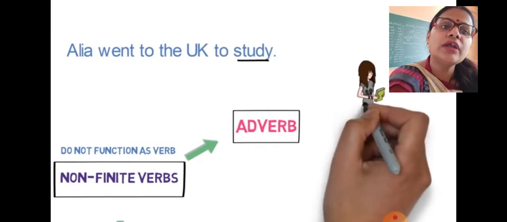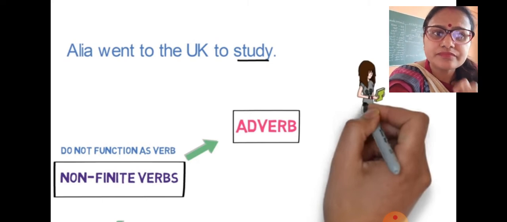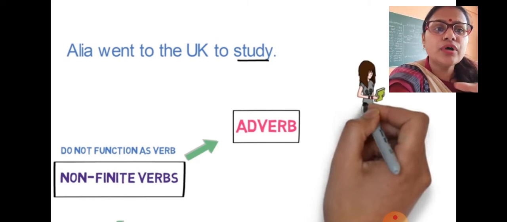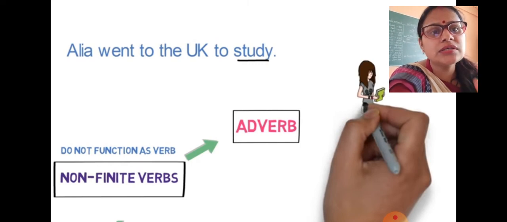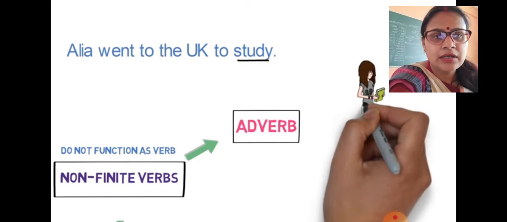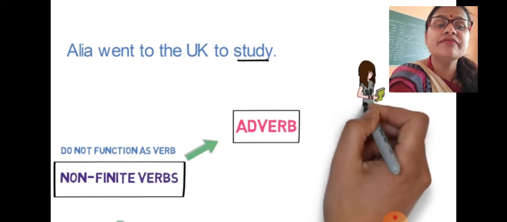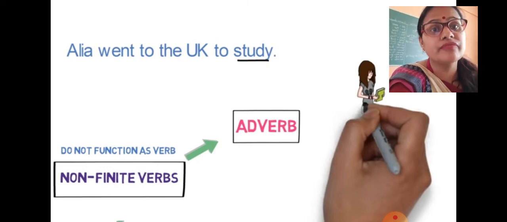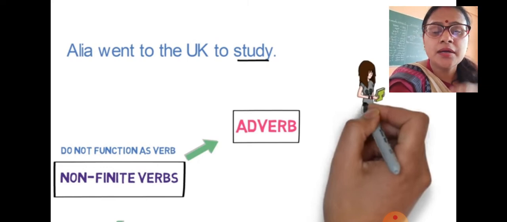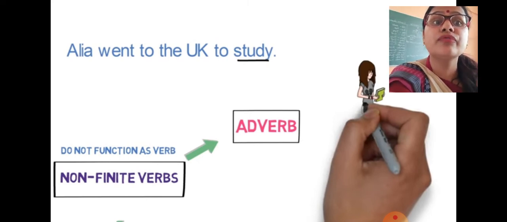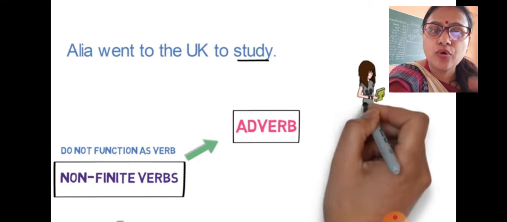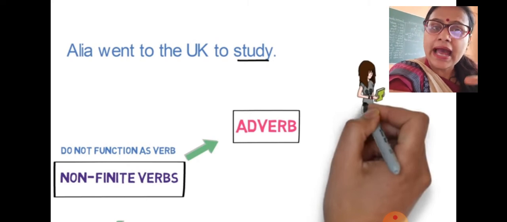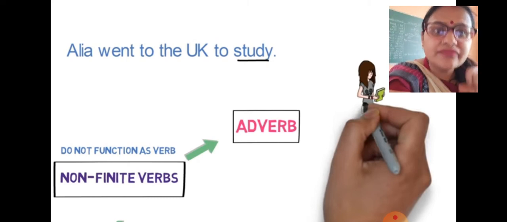And let's see how it works as an adverb. For example, Alia went to the UK to study. Right now it gives you more information about your verb. The main verb is "went", but where did Alia go? She went to the UK. For what? To study. So "to study" is the more information about the verb, and it becomes our adverb at this place.